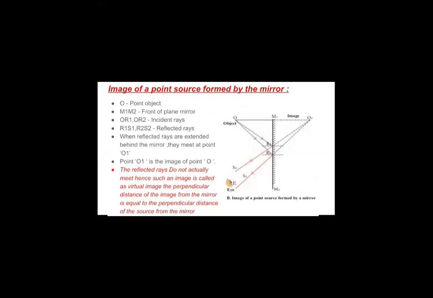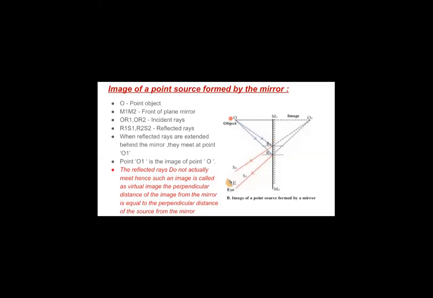Next we will see the image of a point source formed by a mirror. Now suppose we have a mirror M1 and M2. The back side of the mirror is shown with the help of the slanting line, and the front one is shown with a solid vertical line. We are placing an object at point O. Now the object can be anything. It can be a candle flame. It can be a laser light, you can say. So we are placing an object at point O.